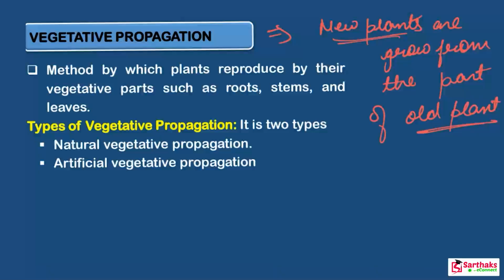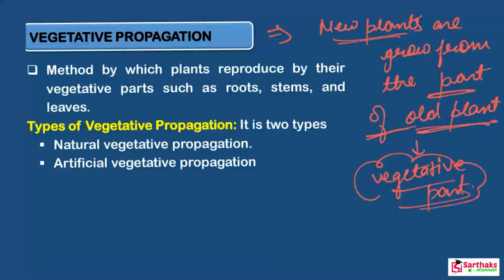New plants grow from a part of the old plant, and this part of the old plant is known as the vegetative part. So what are the different vegetative parts of the plant?